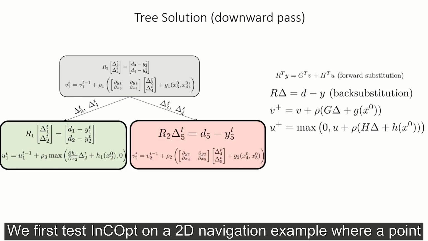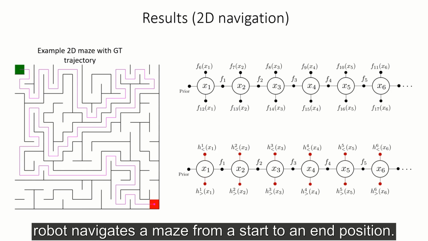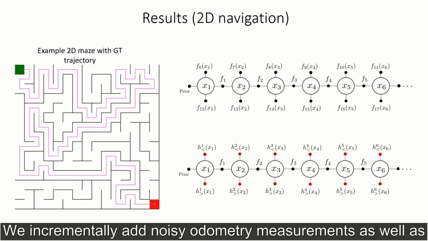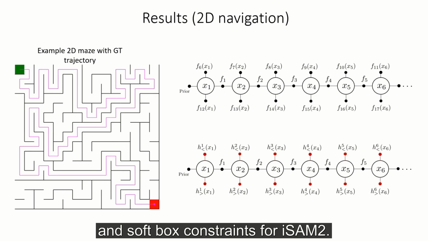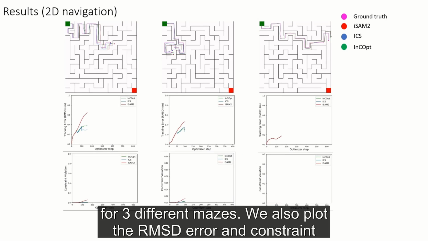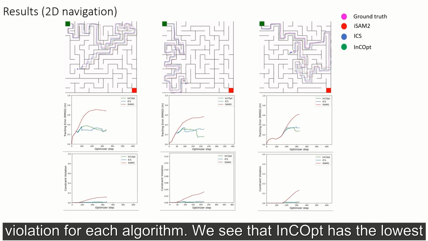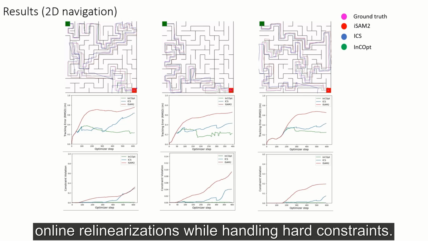We first test InCOpt on a 2D navigation example where a point robot navigates a maze from start to end position. We incrementally add noisy odometry measurements, as well as unary box hard constraints on each pose for ICS and InCOpt, and soft box constraints for iSAM2. We show the trajectory estimates of iSAM2, ICS, and InCOpt for 3 different mazes. We also plot the RMSE error and constraint violation for each algorithm. We see that InCOpt has the lowest constraint violation and lowest tracking error since it performs online relinearizations while handling hard constraints.